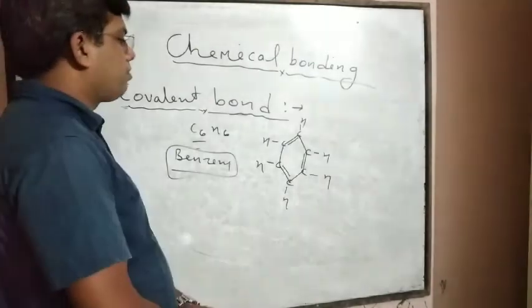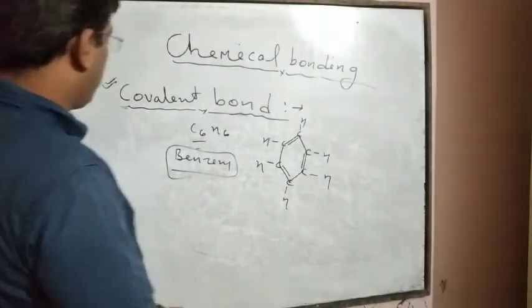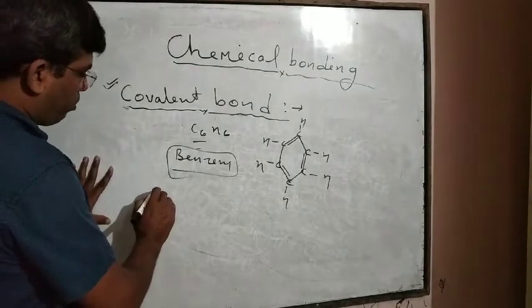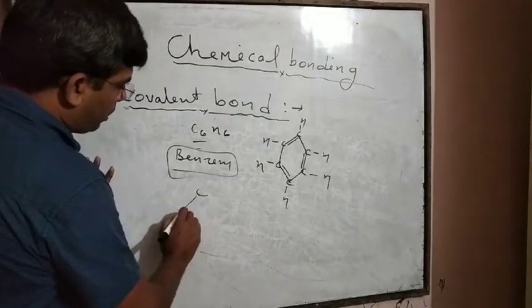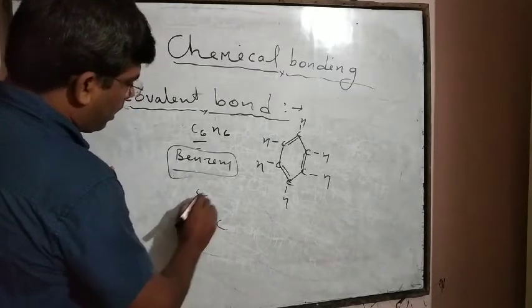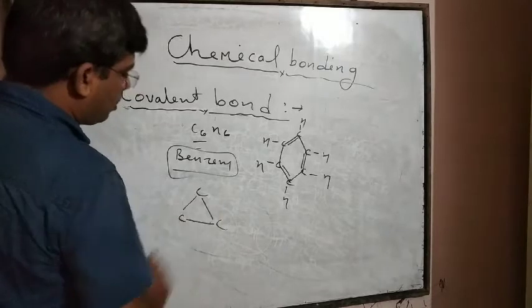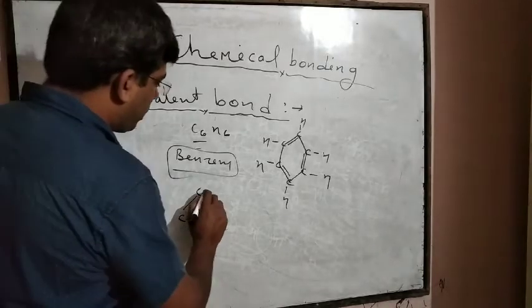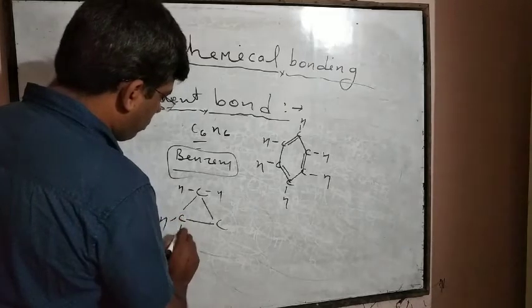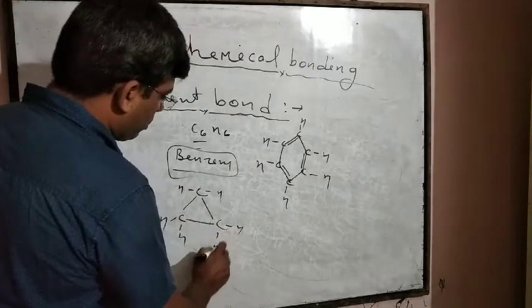Similarly, if another cyclic compound like cyclopropane is taken, then in the formation of cyclopropane, each carbon atom is connected with a single covalent bond like this, and each carbon atom is also connected with 2 hydrogen atoms, like this.